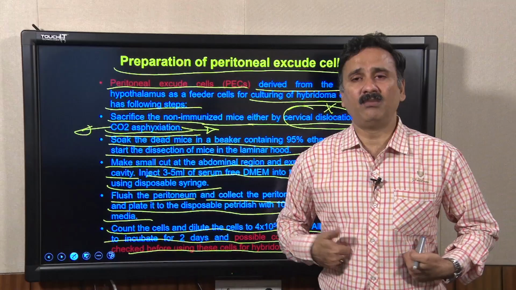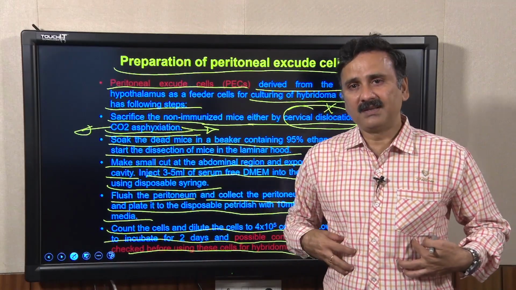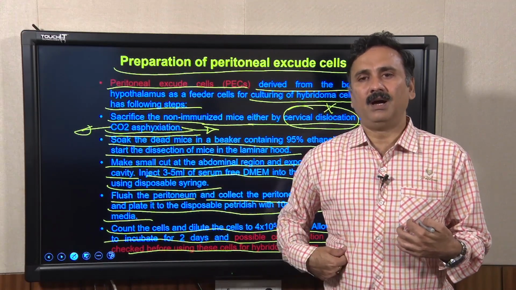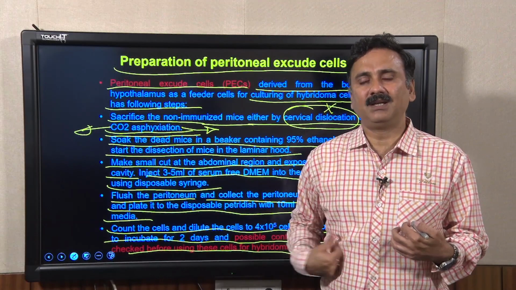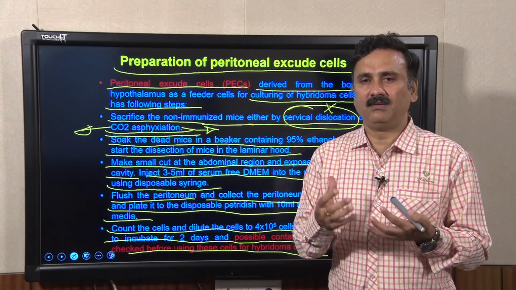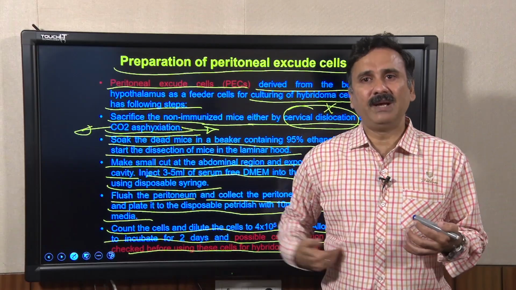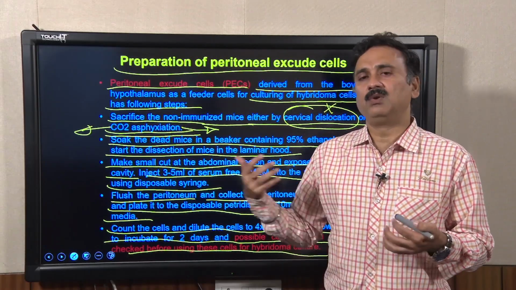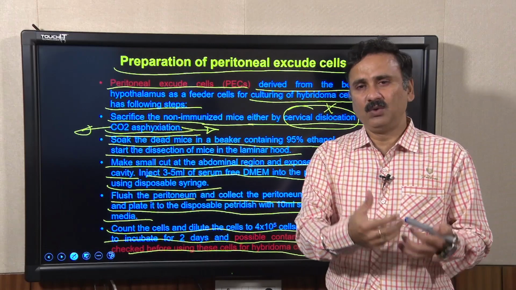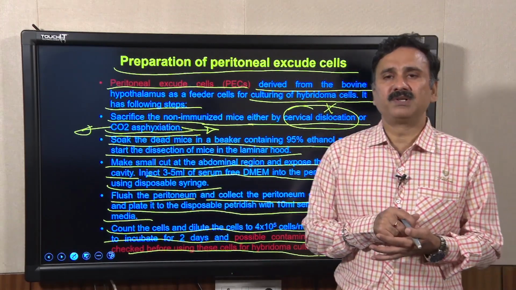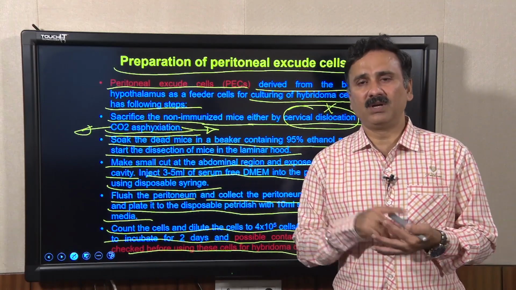So, this is the peritoneum of a particular organism. What you have to do is inject the needle and inject some amount of non-serum containing media into the belly, and then you are going to recover the same cells, and when you recover it, it is actually going to give you the peritoneal exudate cells.